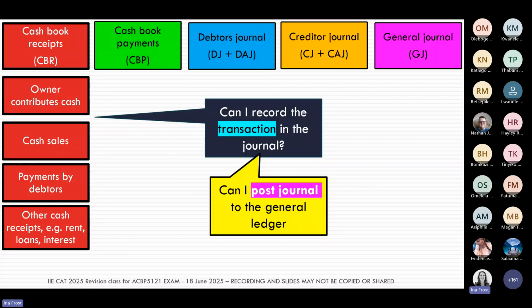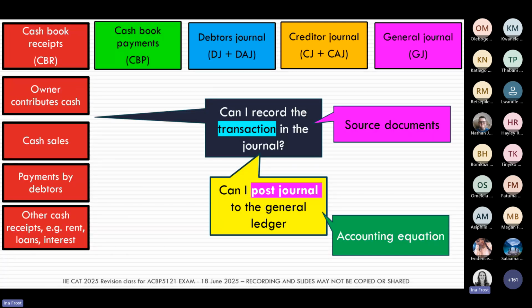And then again, as I said earlier, your questions to yourself are: do I know how to record this transaction in this journal? Do I know how to post this journal to the general ledger? Do I know which source document is going with this particular transaction and journal? And if I do it in the general ledger, can I also do it for the accounting equation? So this afternoon, maybe just sit quietly and come back to these and ask yourself, am I able to do all of these? Because that's what we can expect of you with these transactions.